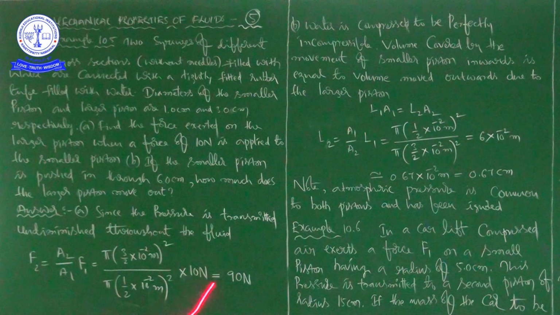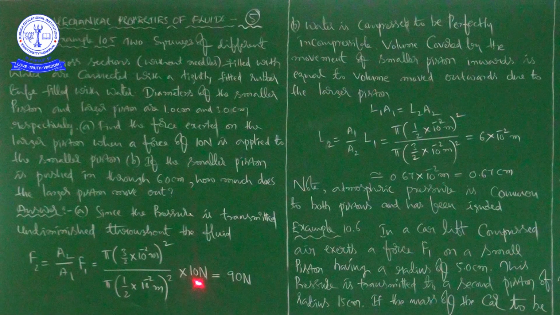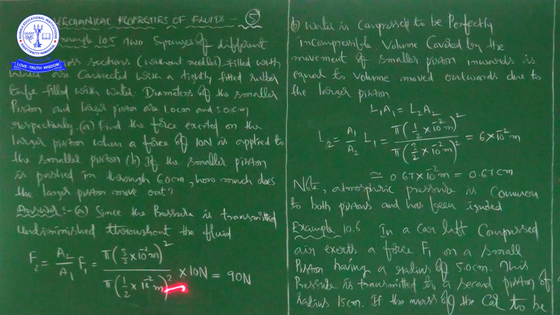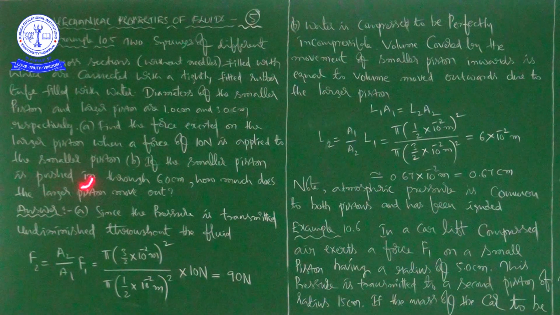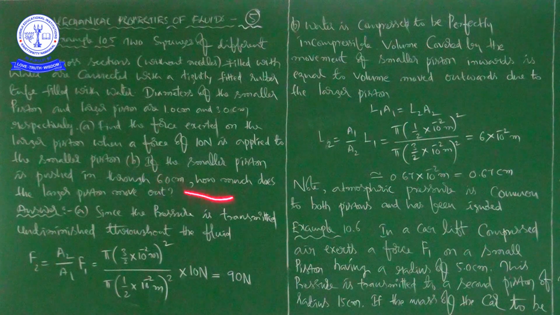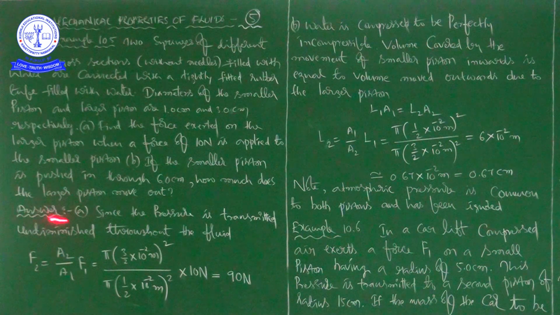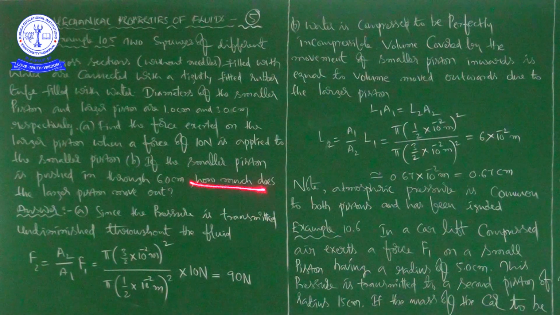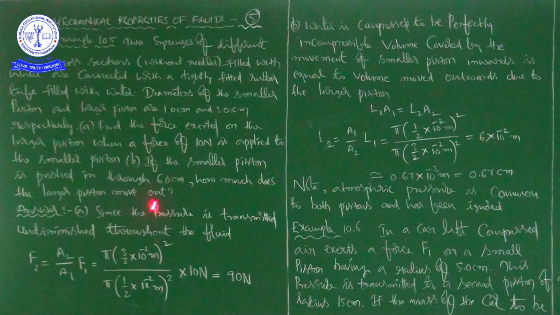Because here, this is the force exerted on the smaller piston, that is 10 newtons. Next, B. If the smaller piston is pushed in through 6 centimeters, how much does the larger piston move out?